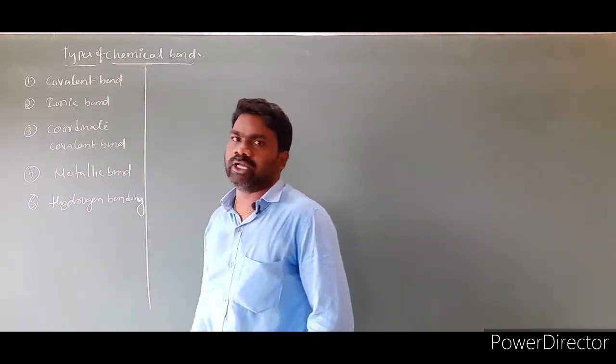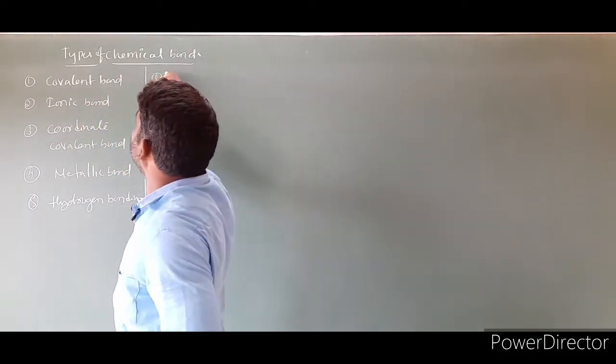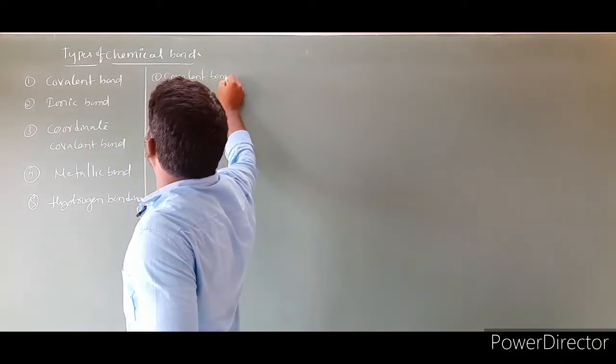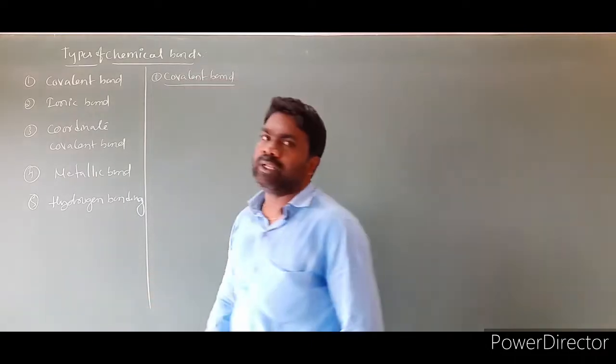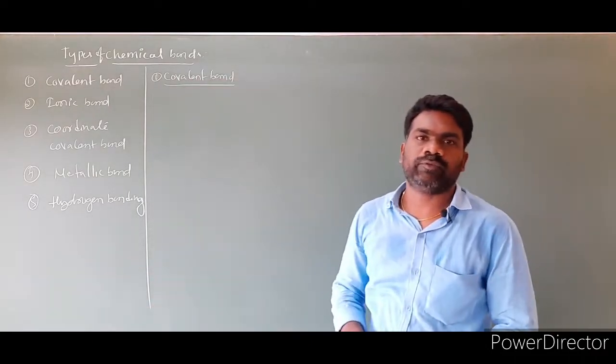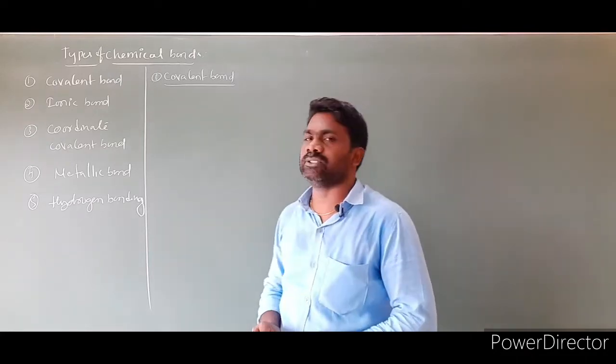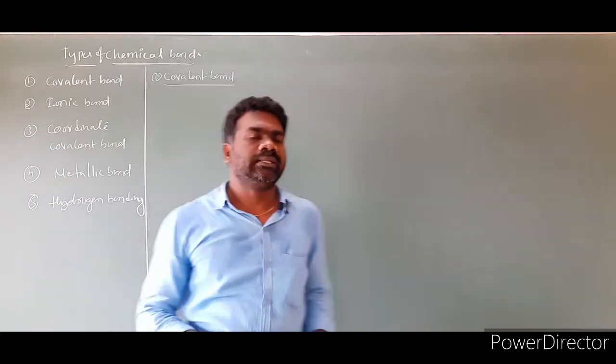The first one is we have a covalent bond. The covalent bond is defined as the bond formed between any two elements by sharing is called a covalent bond. Let us read the sentence.